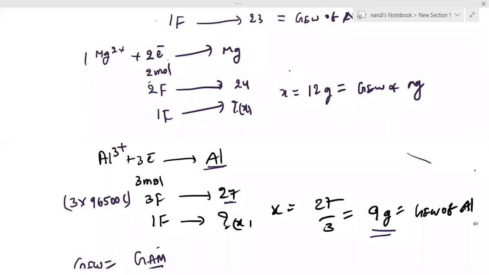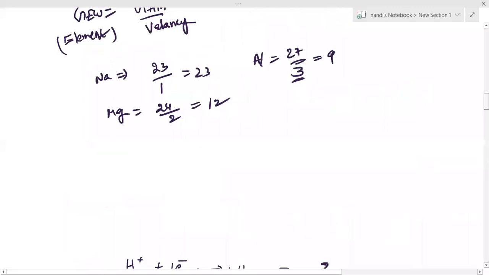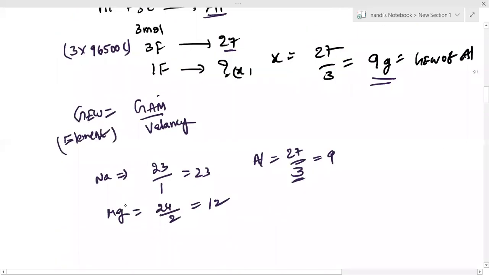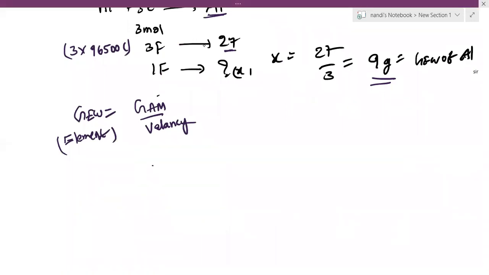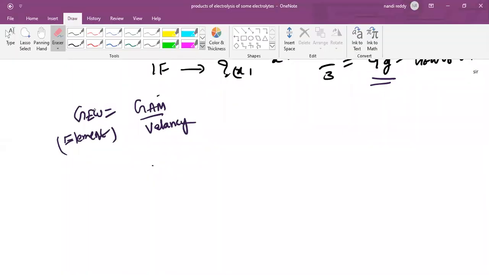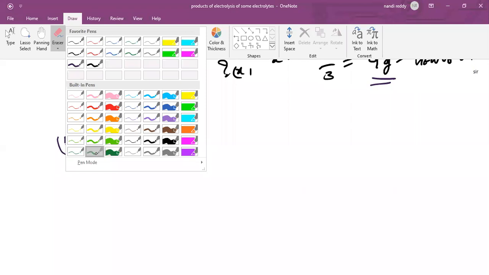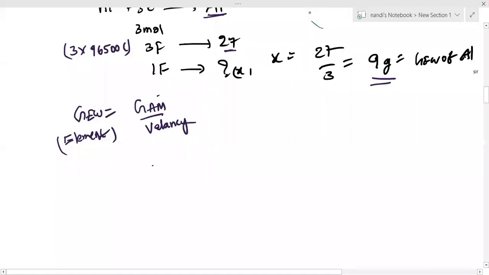So generally we know that 1 gram equivalent weight equals gram atomic mass by valency for elements. Just 1 Faraday only out of it.